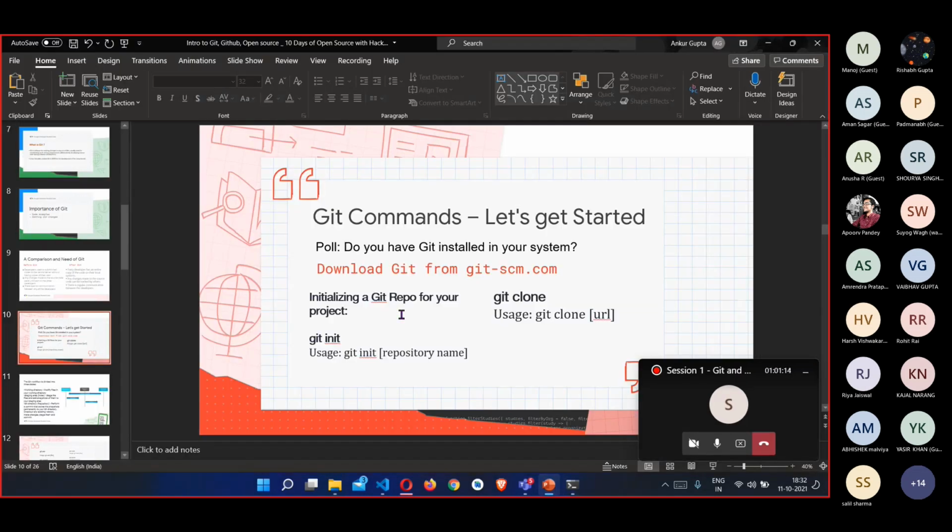So now you have Git installed. What we'll do is create a dummy repository. We'll create a dummy project to make it easier, and then we'll initialize a Git repository in that project. The project will be a basic index.html page, and for the later part, we'll also create a GitHub repository and add that project to it, so that we can have a practical implementation of that.